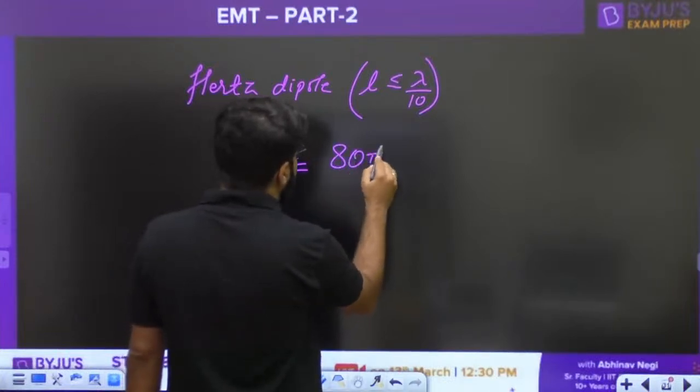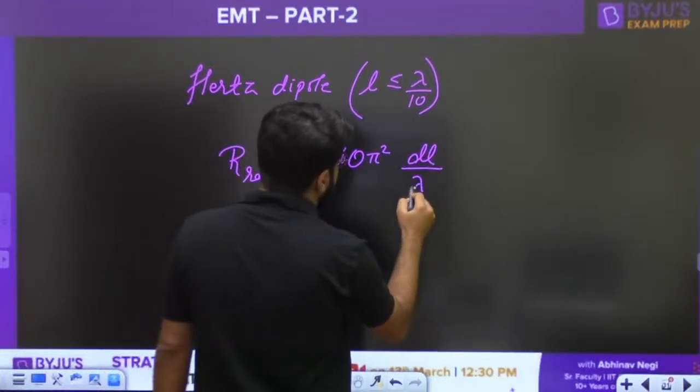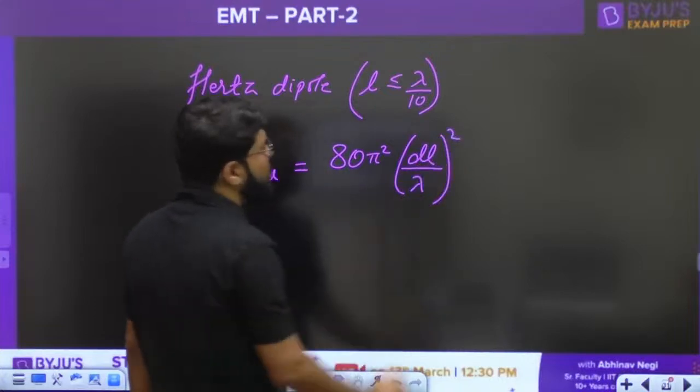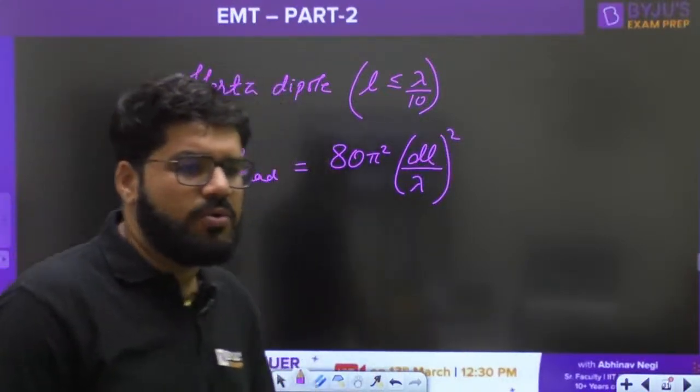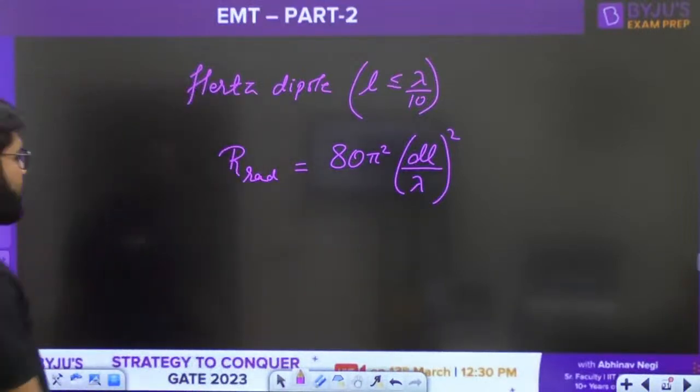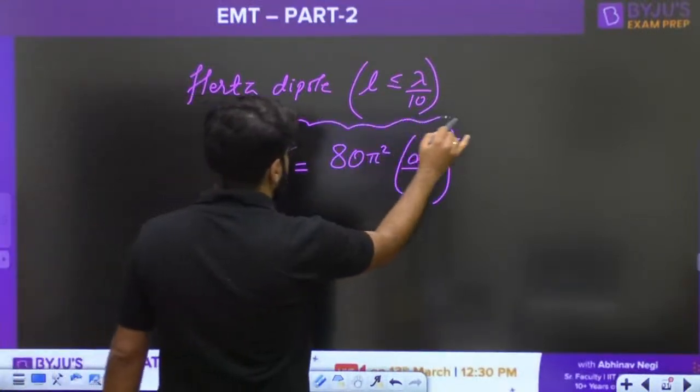It is given by the formula 80 pi square dl by lambda whole square. dl means the small length of the antenna. Since it is very small, we call it dl by lambda whole square. So 80 pi square dl by lambda whole square.